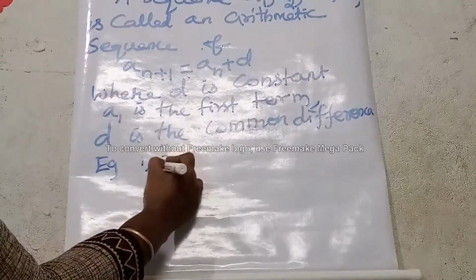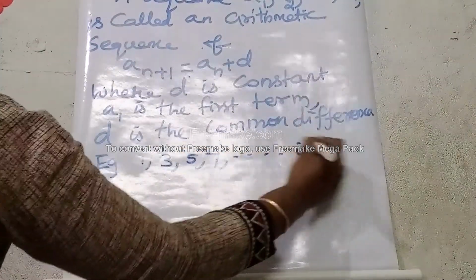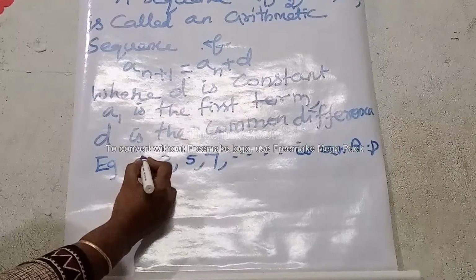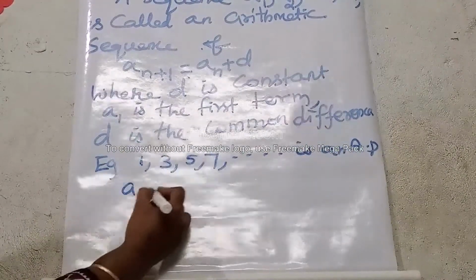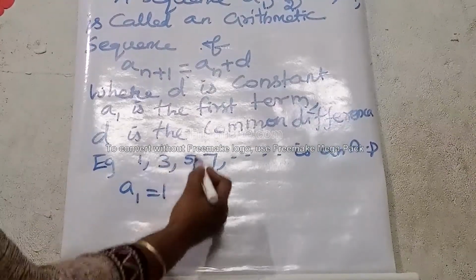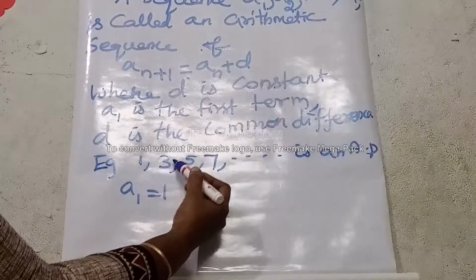1, 3, 5, 7, etc. is an AP. How is it an AP? Here the first term A1 is equal to 1. What is the second term? 3. So what is the difference between the numbers? Each number is increased by 2.